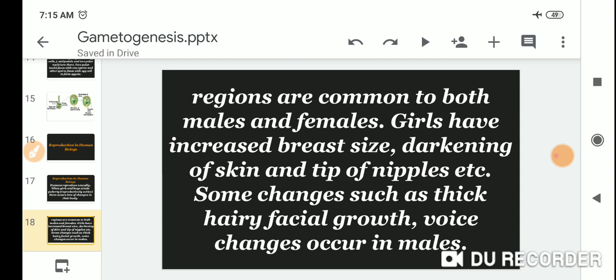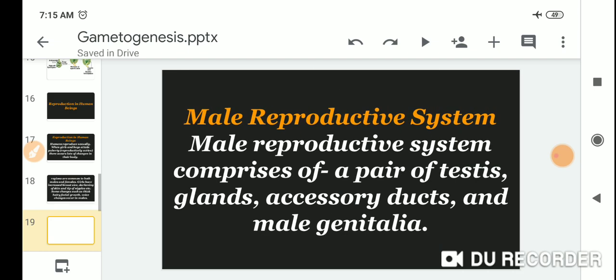Some changes are common to both males and females. Girls have increased breast size and darkening of the skin at the tips of the nipples. Some changes, such as thick hair, facial hair growth, and voice change, occur in males.